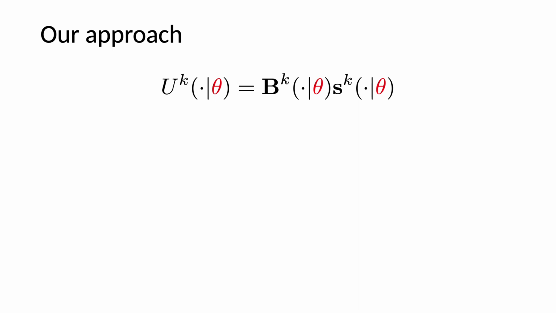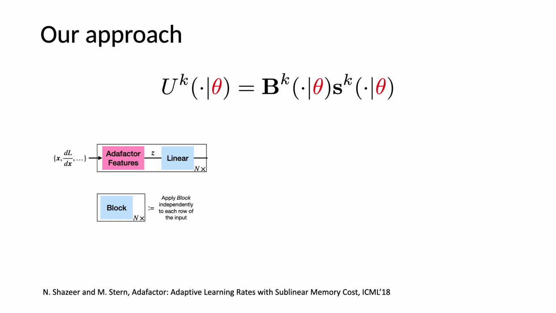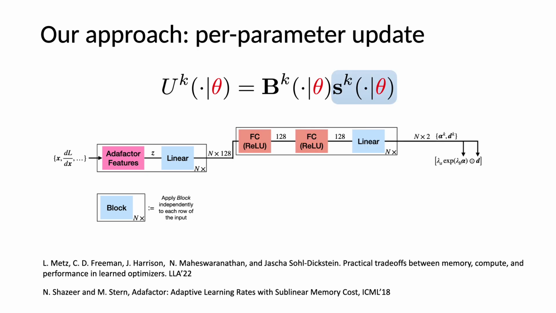As we mentioned earlier, we represent the update function as a product of preconditioning matrix and a vector of per parameter updates. Our approach takes the current parameter values and objective function gradient as input, and as a first step augments it with a set of other features such as momentum and second moment values. It then computes log learning rate and update direction for each parameter using a simple 3-layer MLP shared between parameters, similarly to the work of Metz et al.